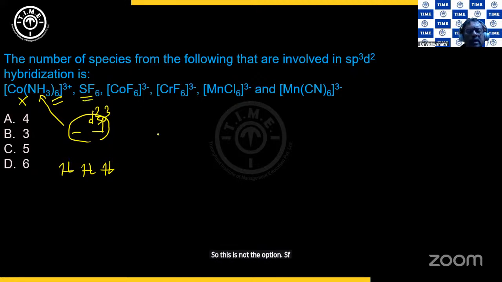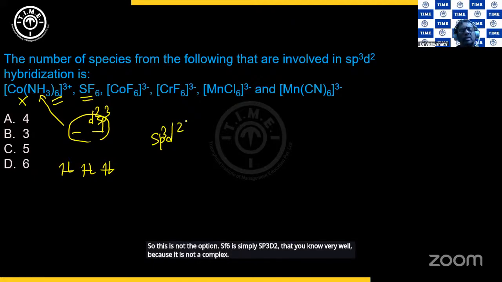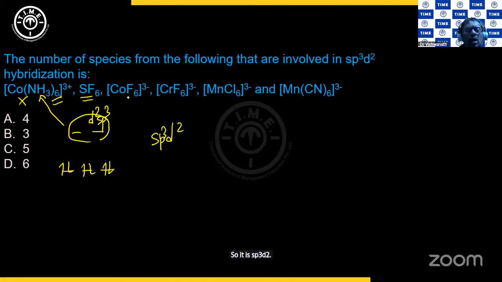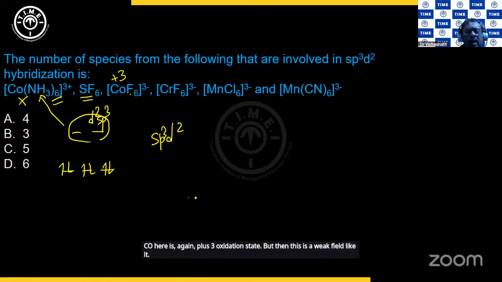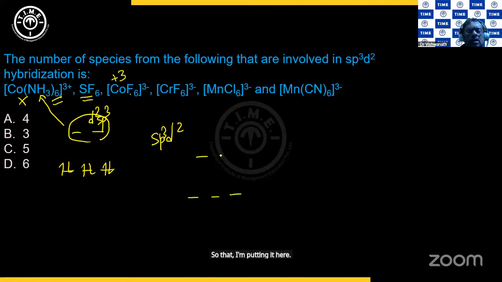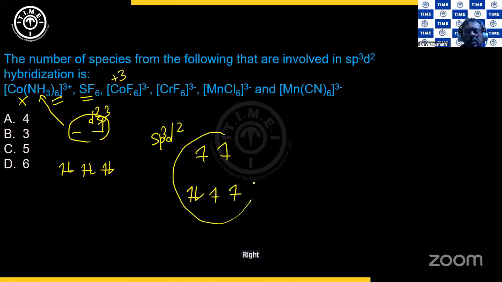SF6 is simply sp3d2, that you know very well because it is not a complex. So it is sp3d2. Then what about CO? CO here is again +3 oxidation state, but then this is a weak field ligand. So that I am putting it here. So d6, 1, 2, 3, 4, 5, 6. So there is no d available, right? Inner d is not available. So it will be sp3d2. So this will give you sp3d2. This will give you sp3d2.